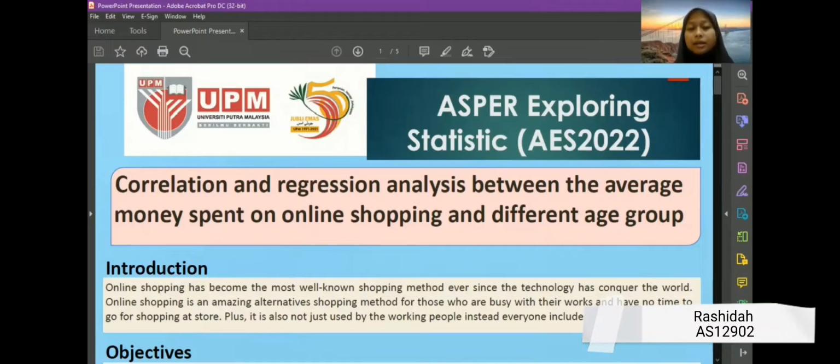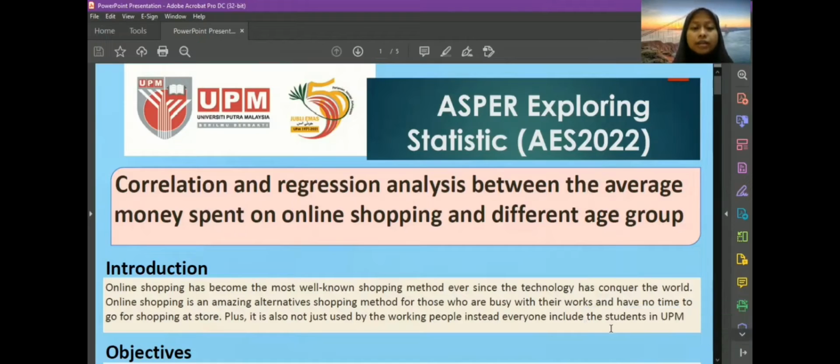So basically, my group is conducting an analysis entitled correlation and regression analysis between the average money spent on online shopping and different age group. As for the introduction, we chose this project as online shopping has become the most well-known shopping method ever since technology has conquered the world. Also, online shopping has become an amazing alternative for those who are busy with their work. As we can see in current society, most of us prefer doing online shopping.